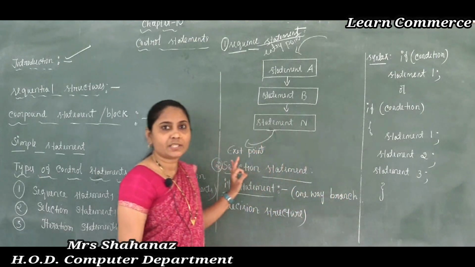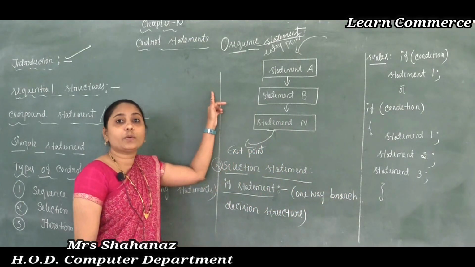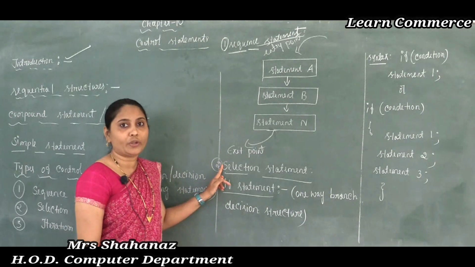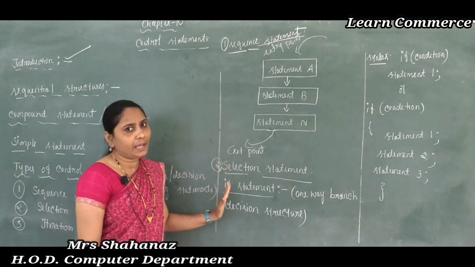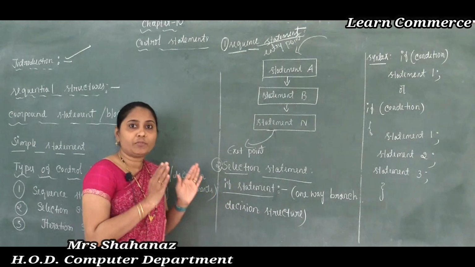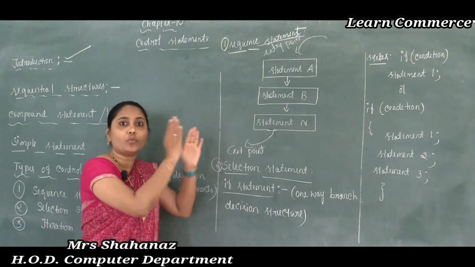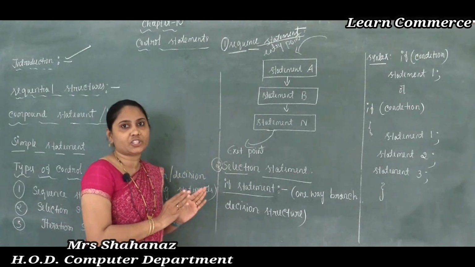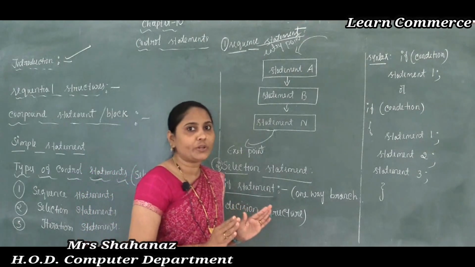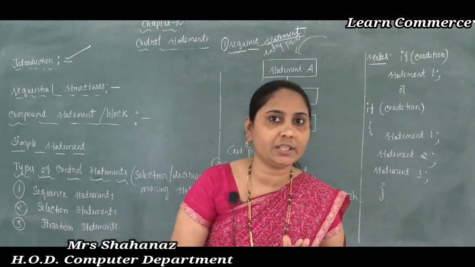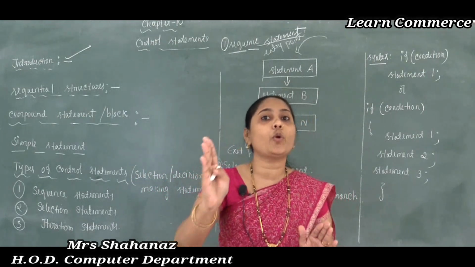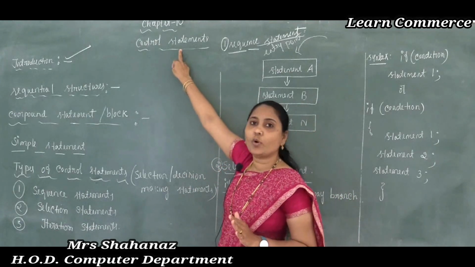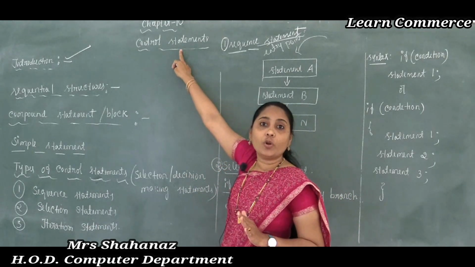That means sometimes the program is not going to execute one after another. In that case we need to take some correct decision in the program. So before taking the correct decision, we need to control the program. This is what is called the control statement or control structures.